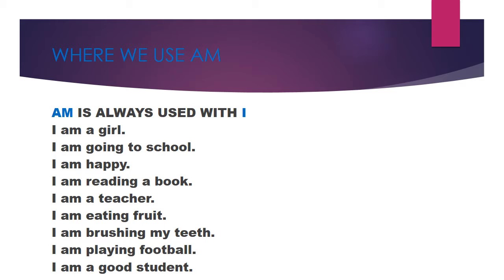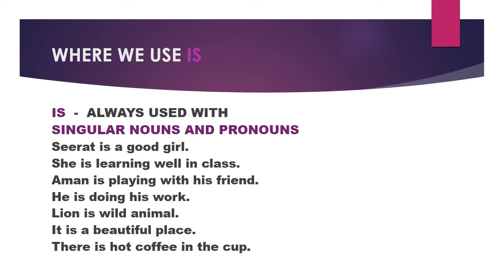So students, we always use am with I. Now next, where we use is. Is is always used with singular nouns and pronouns. When we talk about singular, it means one. When there is one person, place, animal, thing or one pronoun word, then we use is.